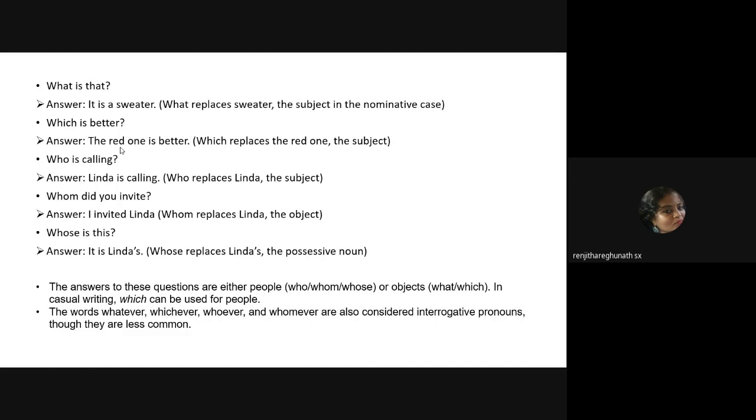Now on page 145 in your textbook, the first question is, what happened between you and Tom? What happened between you and Tom? So there, what does that what directly address? It is directly connected with you. What happened between you and Tom? Okay. So that what is linked to what? You. That is another way of looking at it. All right. The other ways of figuring out if a sentence is an interrogative pronoun.